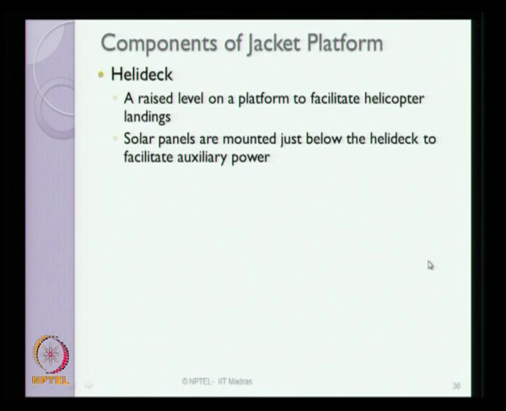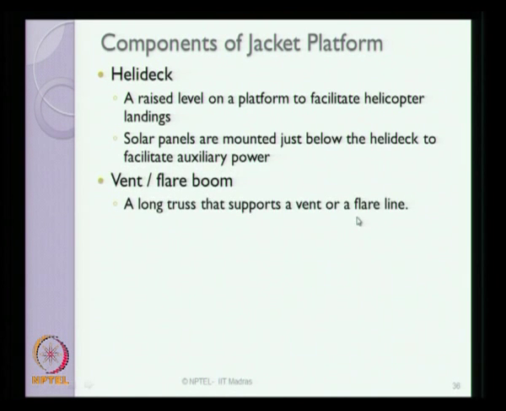If you look at the components of the jacket platform one by one, the heli deck is a raised level platform which facilitates the helipad landing. It houses solar panels which are mounted just below the heli deck to create auxiliary power for production as well as for survival. It contains vent and flare booms. It is nothing but a long truss that supports a vent or a flare line.